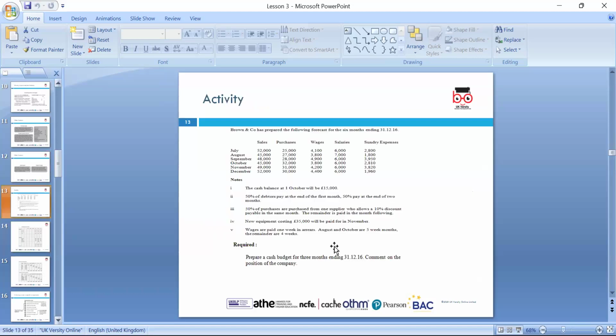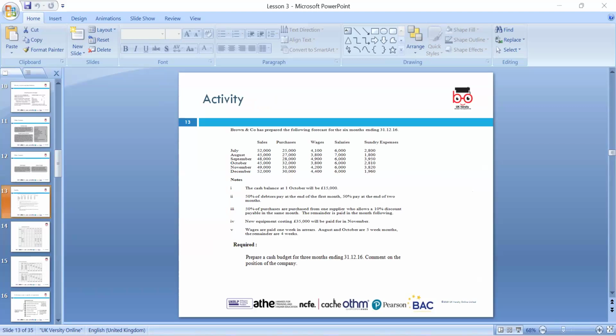Okay, guys, so I included an example of the budget. We have been given the activities. You can look at, like, we have sales, purchases, wages, and on the basis of this, we are making the cash budget. So 50% from our customers, the debtors, we are receiving at the end of the first month, and the rest, 50%, at the end of 2 months.